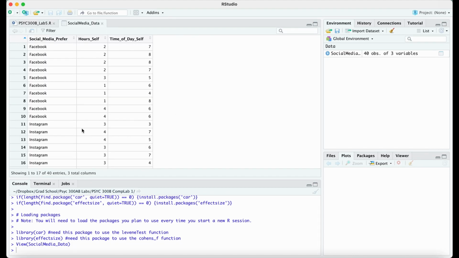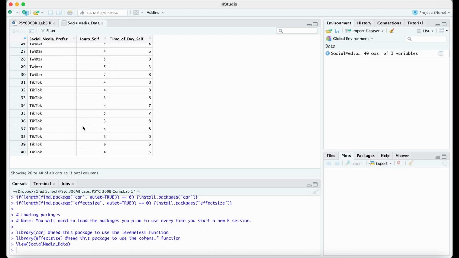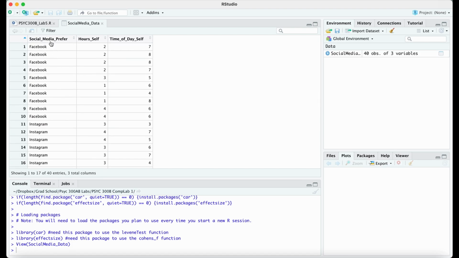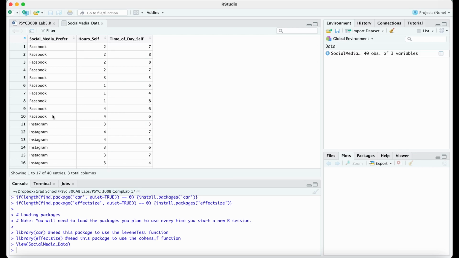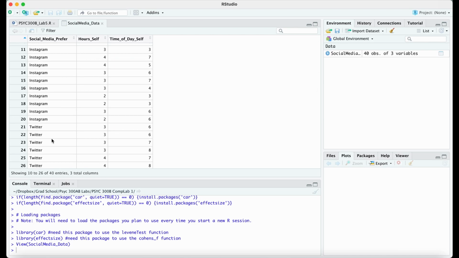What we have is 40 rows, so 40 different people, and 3 different columns. The first one is the preference of social media. So we have Facebook, Instagram, Twitter, and TikTok. So which of these do you prefer? The next column, which is the column you're going to be analyzing today, is hours self. So how many hours per day do you spend on social media? So we're looking at whether you spend more time depending on which you prefer.